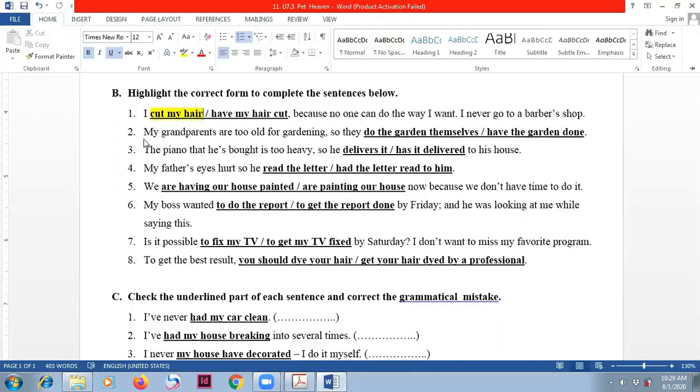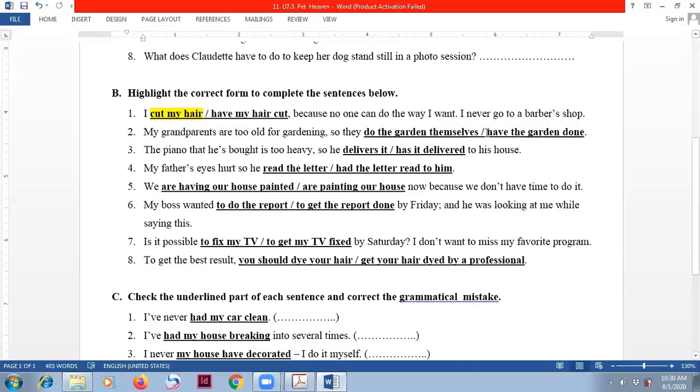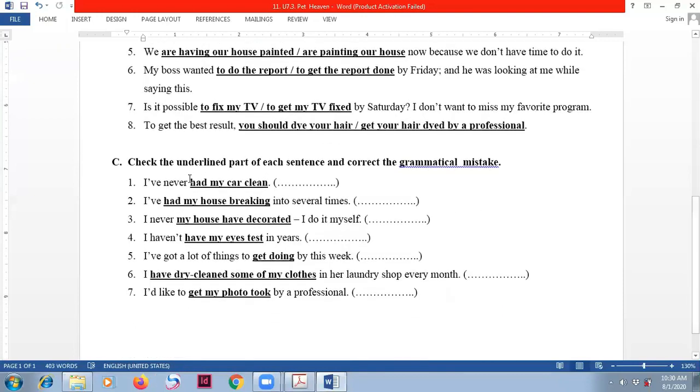Number two, my grandparents are too old for gardening, so they don't do it. So they do the garden themselves or have the garden done. Yes, of course, have the garden done, because my grandparents cannot do it, so they ask somebody to do it for them. And also check the underlined part of each sentence and correct the grammatical mistake.